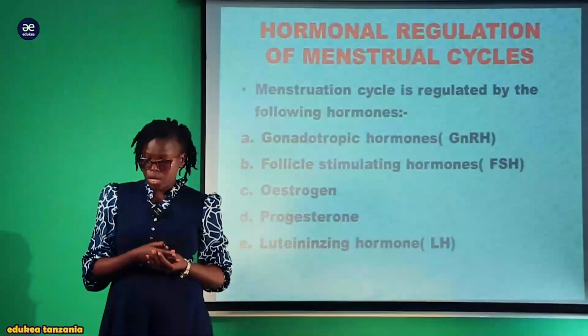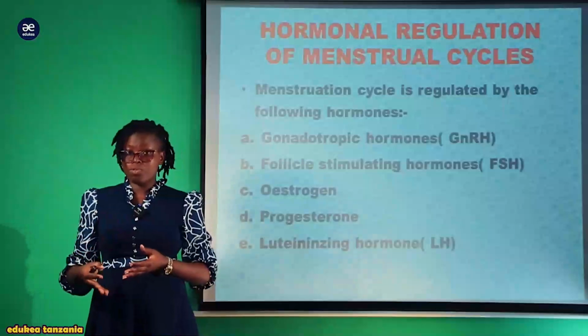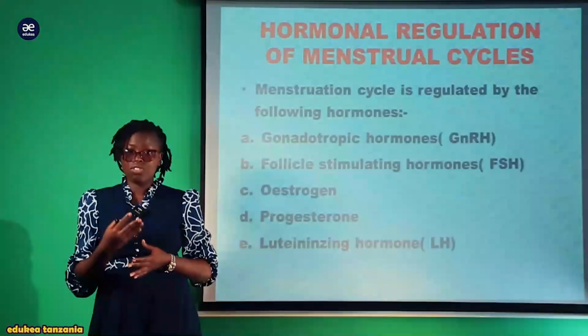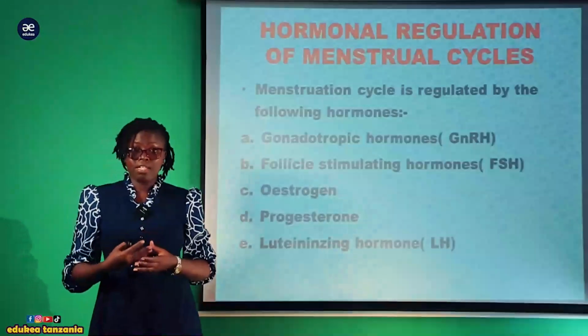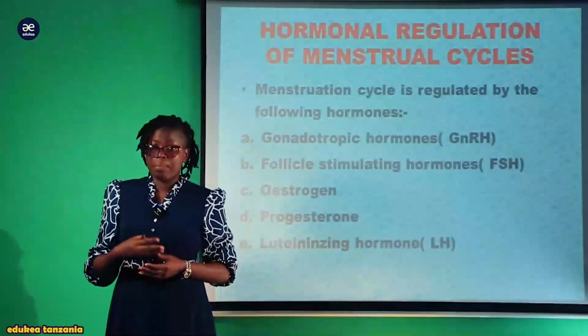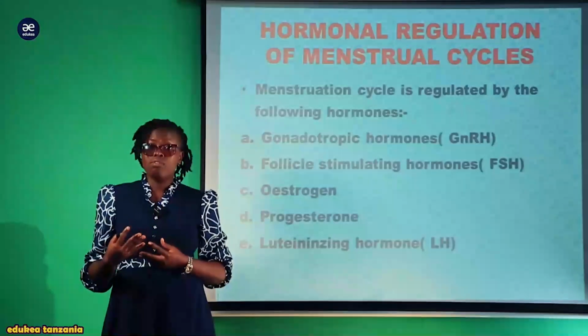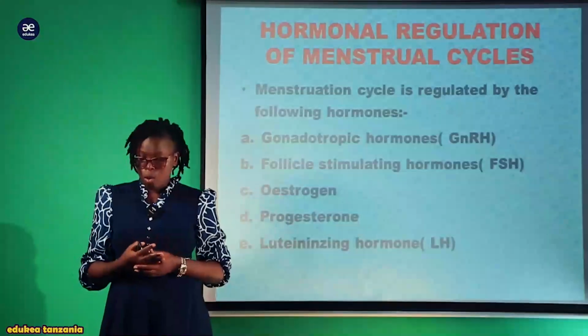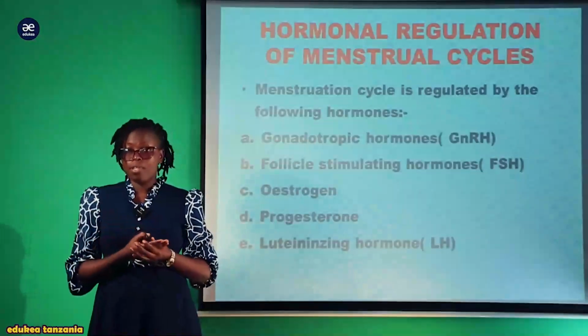So this is the hormonal regulation of the menstrual cycle. Ovulation pamoja na menstruation are hormonally controlled. They are controlled by the hormones which are produced by the woman during puberty, ambazo ni estrogen pamoja na progesterone, ambazo ni very important kwa ajili ya both of these two processes, ovulation pamoja na menstruation.